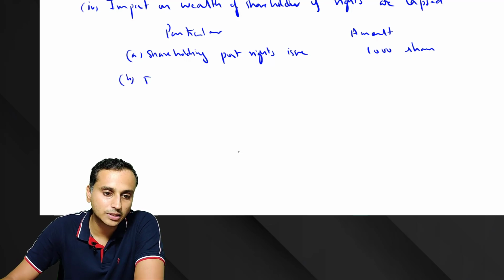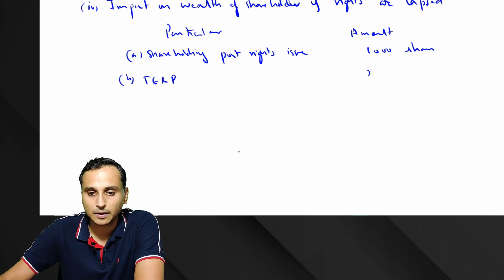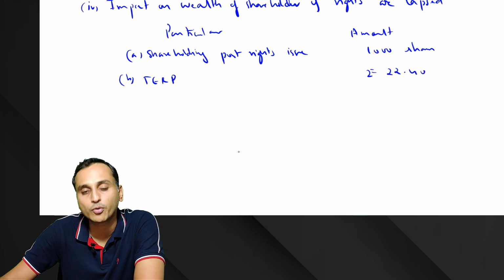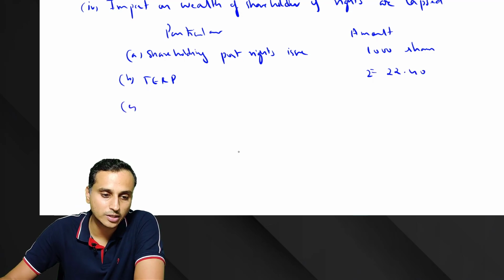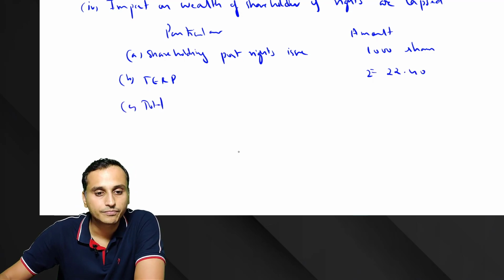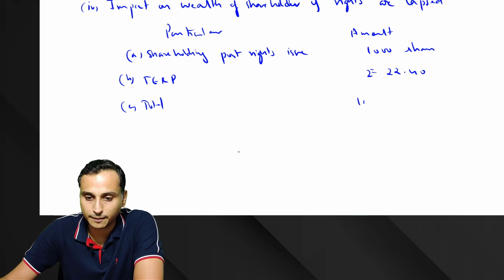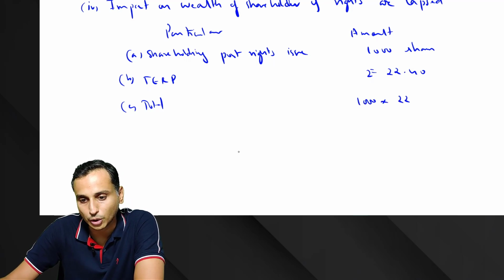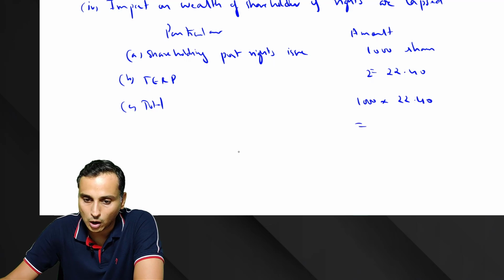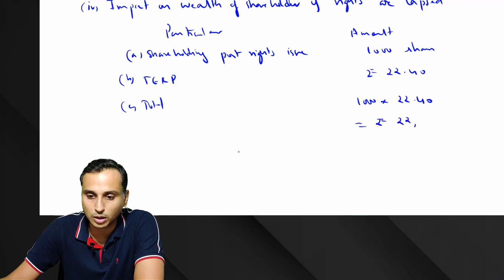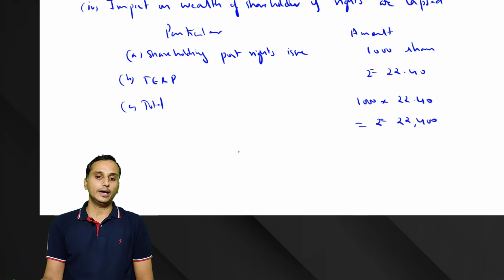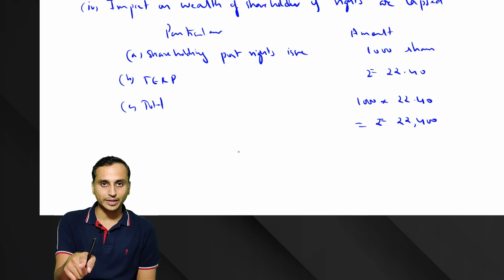Okay. And what is the theoretical ex-rights price? Rupees 22.40. Okay. So now what is the total? Yes, 1000 into 22.40. How much rupees? 22,400.